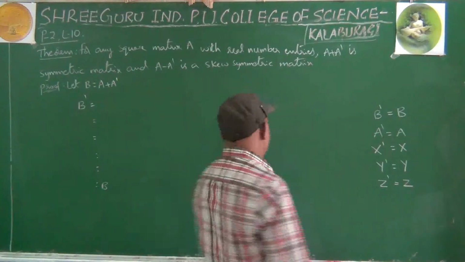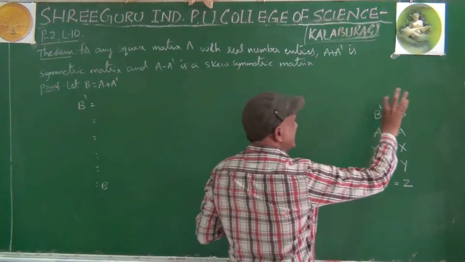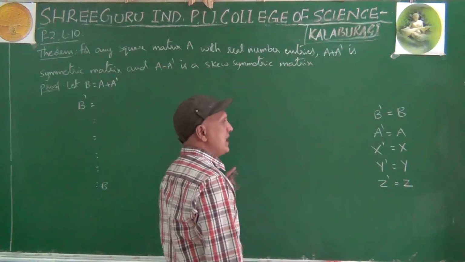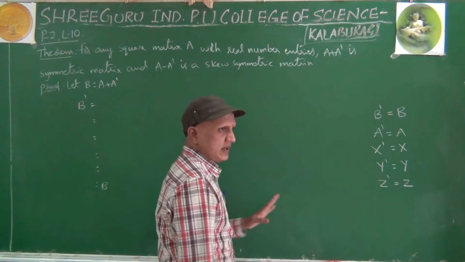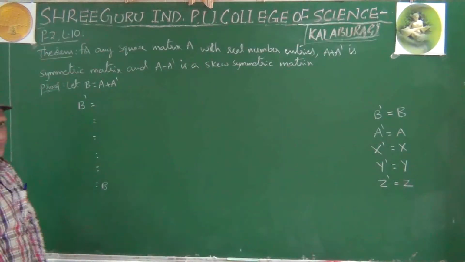Right? If B dash equal to B, then we can say that the matrix B is symmetric matrix. Clear? That's why we are finding B dash.